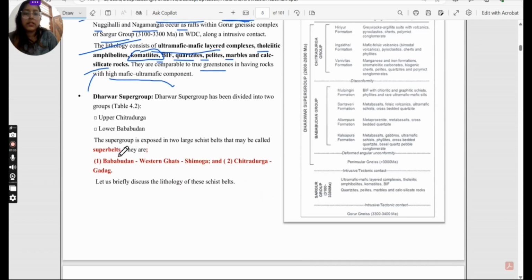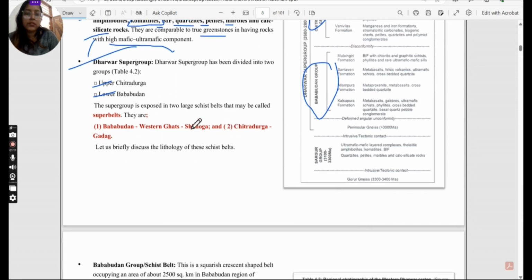They are comparable to true greenstone in having rocks with high mafic and ultramafic components. Next is the Dharwar supergroup. It is divided into two groups, Upper Chitradurga and Lower Bababudan. Lower is Bababudan and upper is Chitradurga. The supergroup is exposed in two large schist belts that may be called super belts. These are schist belts.